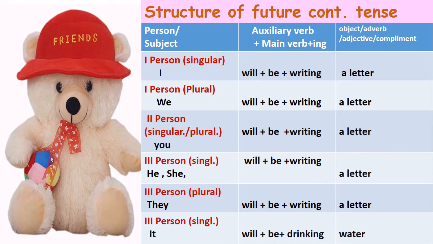Third person plural they will be writing a letter. அவர்கள் ஒரு கடிதம் எழுதிக் கொண்டிருப்பார்கள். Third person singular it will be drinking water. அது தண்ணீர் குடித்துக் கொண்டிருக்கும். So in future continuous tense, we use will as auxiliary verb. Along with the will, we must use be, then main verb plus ing. We can use object or adverb or adjective or complement after this verb.